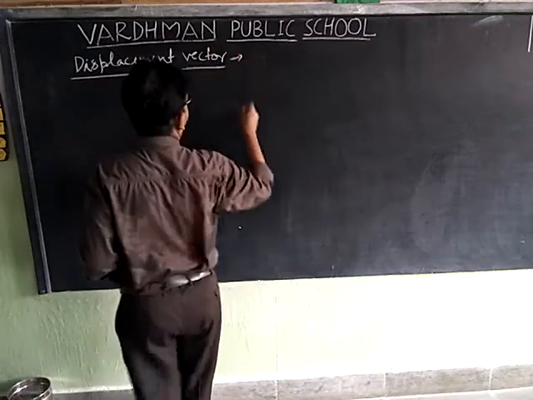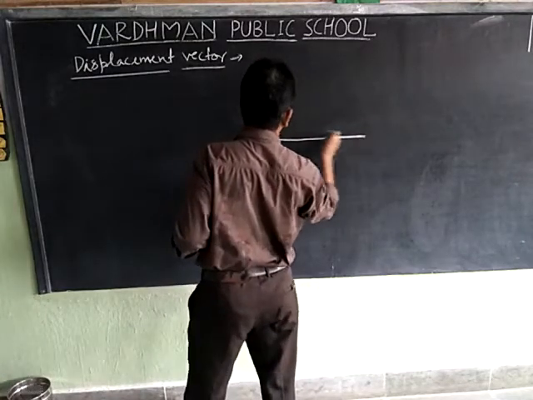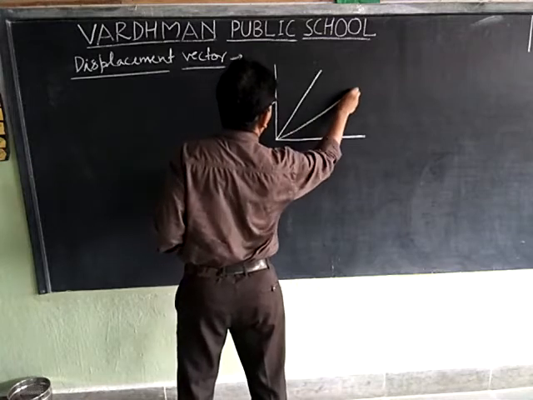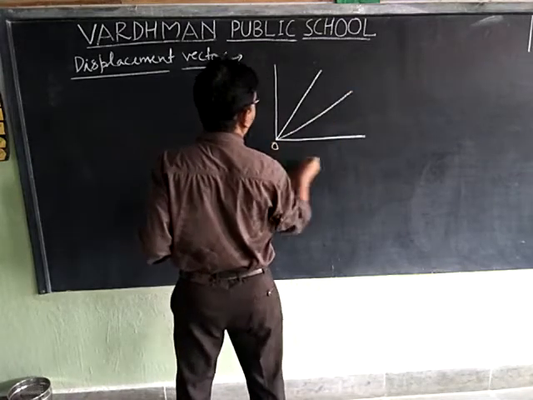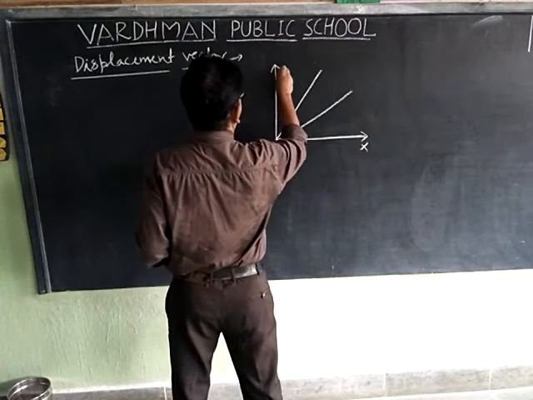First, we draw the diagram of displacement vector. This is origin O, this is x-axis, and this is y-axis.